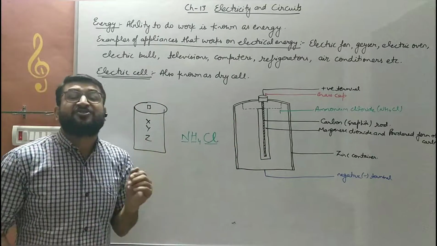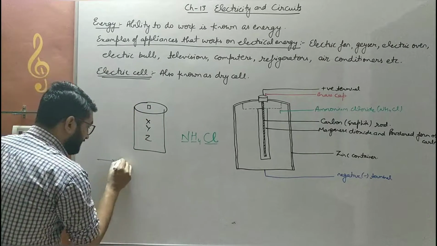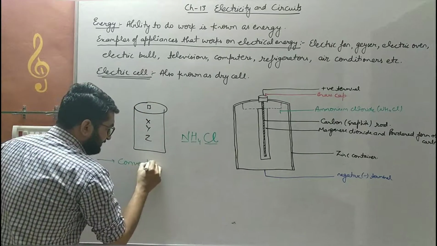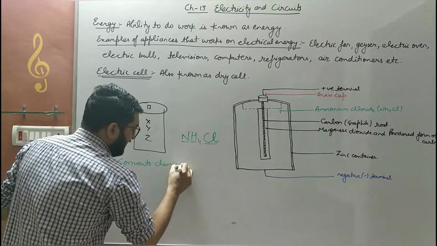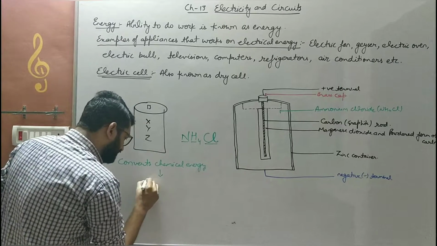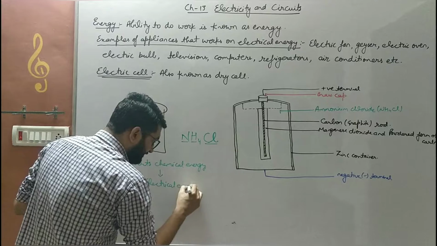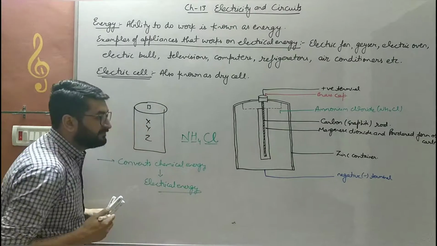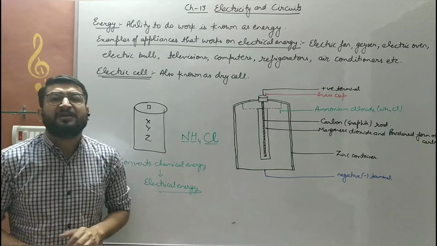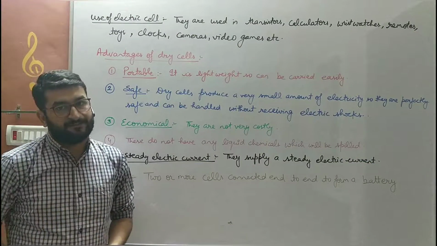So that is the dry cell which converts chemical energy into electrical energy. So that is the dry cell or electric cell. Next we will discuss the uses of electric cells.